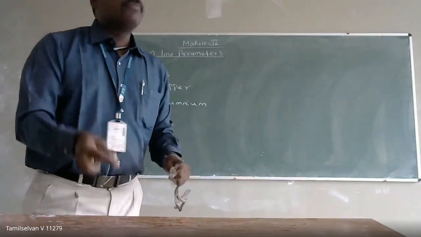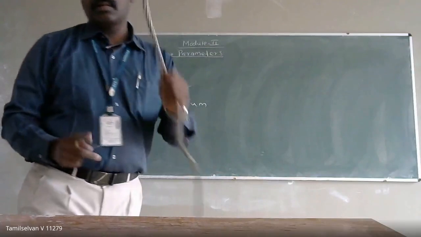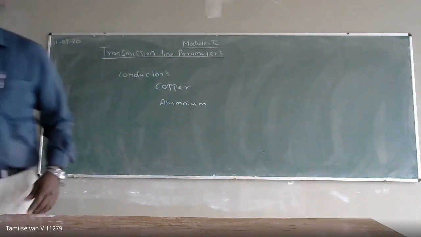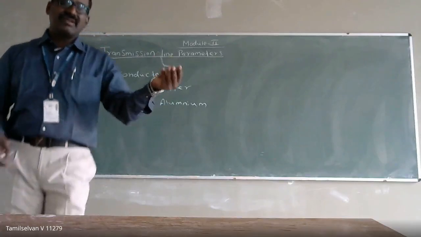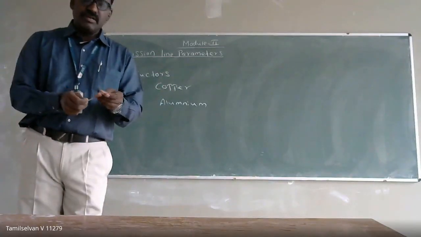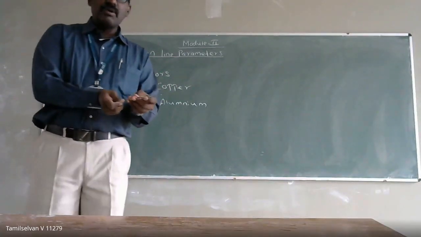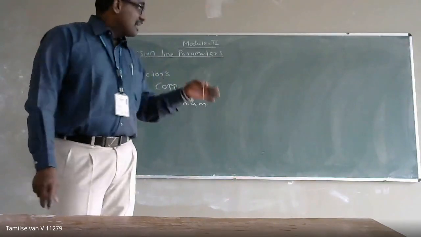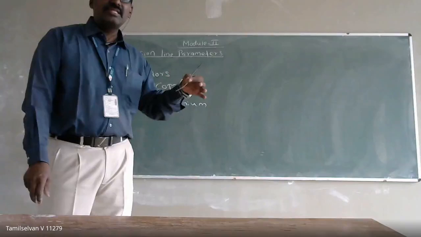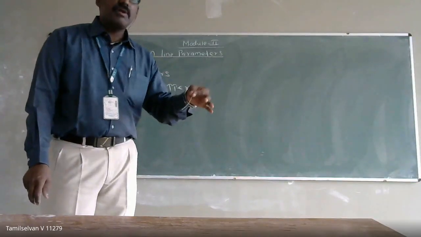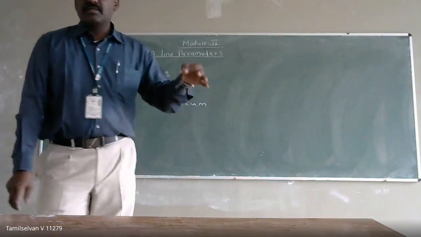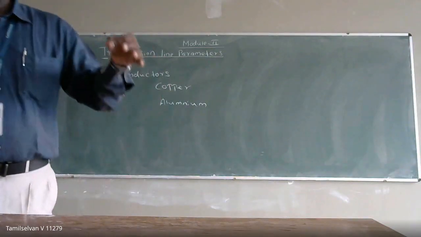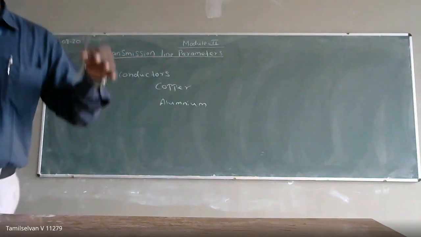Normally in our homes we have copper, which is insulated because we are using it in a conduit. This conductor won't be insulated. For transmission and distribution, we can use either a copper conductor or a pure aluminum conductor. But the conductor we choose for transmission and distribution should have some properties.